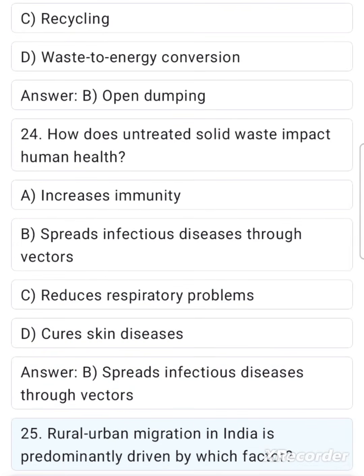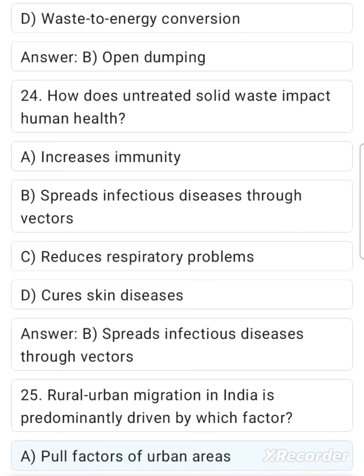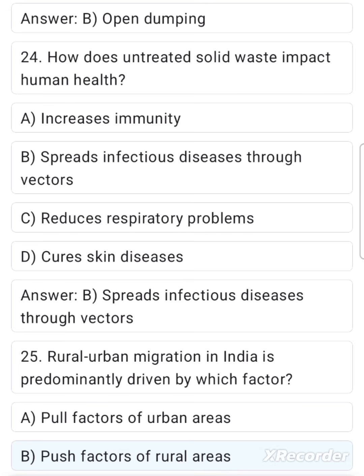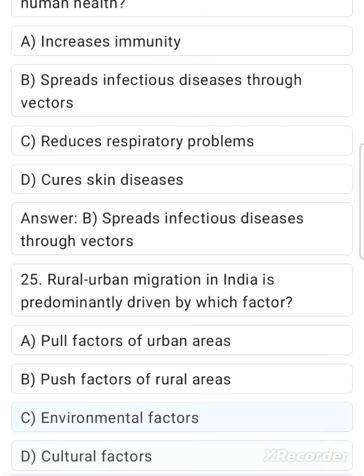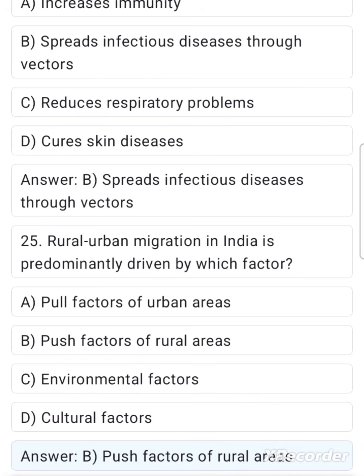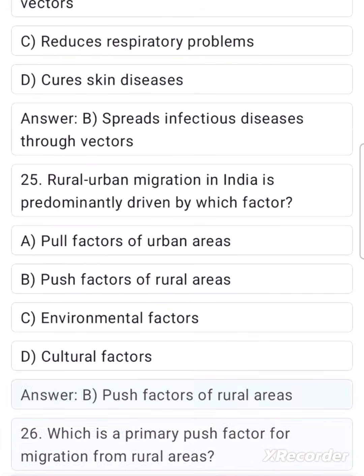25. Rural-urban migration in India is predominantly driven by which factor? A. Pull factors of urban areas. B. Push factors of rural areas. C. Environmental factors. D. Cultural factors. Answer B. Push factors of rural areas. 26.